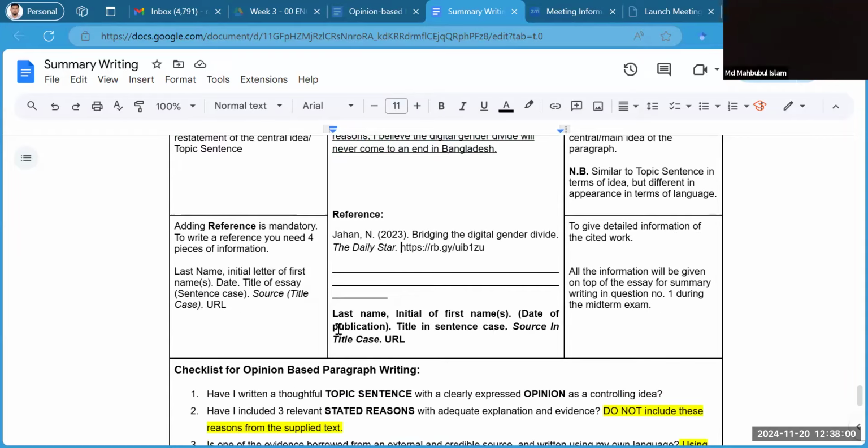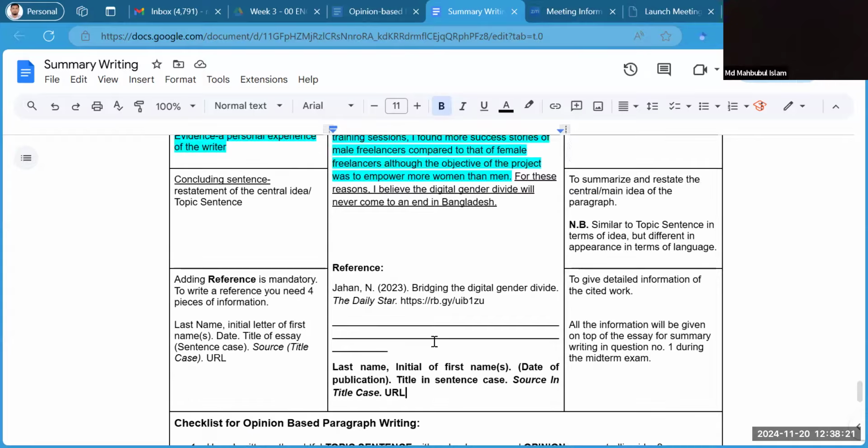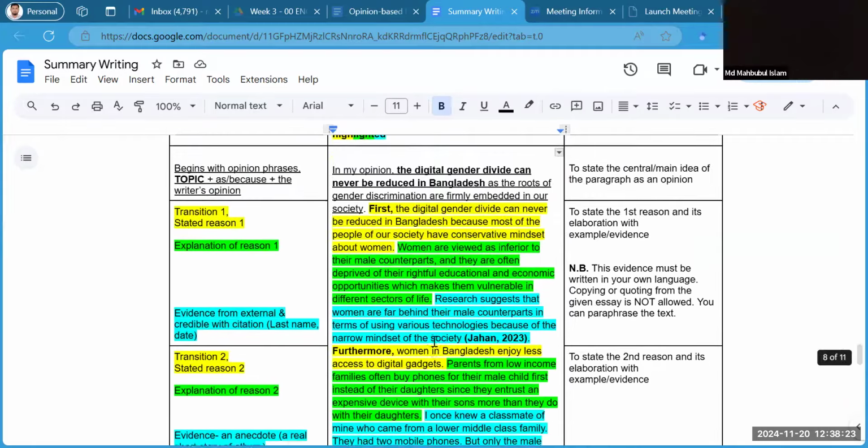So this is the convention of writing the reference. I hope you understand this. And in your booklet, page number 37, you get how to write reference and citations for external sources. So that is very important to understand and use. And this is an academic practice. I hope you understand.